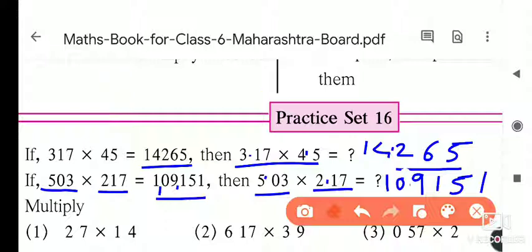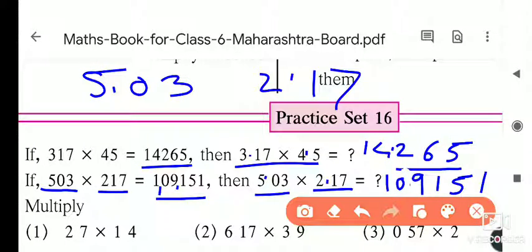So here we have to count in 5.03 and the other number, 2.17. Here after the point how many digits are there? 2. Which are those digits? 0 and 3. And in 2.17, after the point how many digits are there? 2 only, and they are 1 and 7. So in total how many digits are there after the decimal point? 4 digits. So in the answer also we have to leave 4 digits from the right side and then give the decimal point.